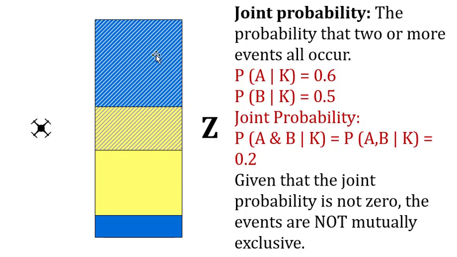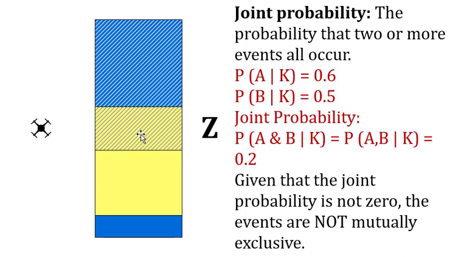The probability of event A is 0.6. The probability of event B is 0.5. So the joint probability is the probability that both things happen. So it's this region, and we know that this region is 0.2 because it occupies 200 square meters out of 1,000 square meters, so it's 20% or 0.2. So the joint probability would be 0.2.